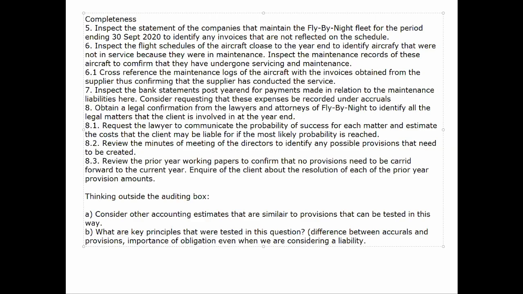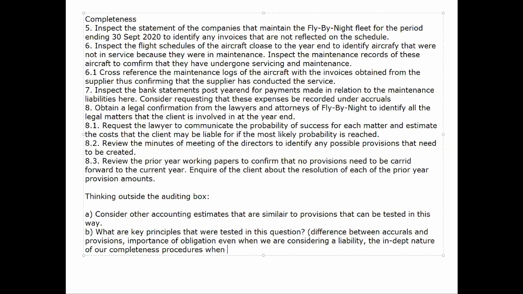What is their recognition? When should research be expensed? When should we put it into development costs, etc.? So look at those types of things that go together: provisions and accruals, research and development. Those are the gray areas, because those are the areas where we're going to be testing.